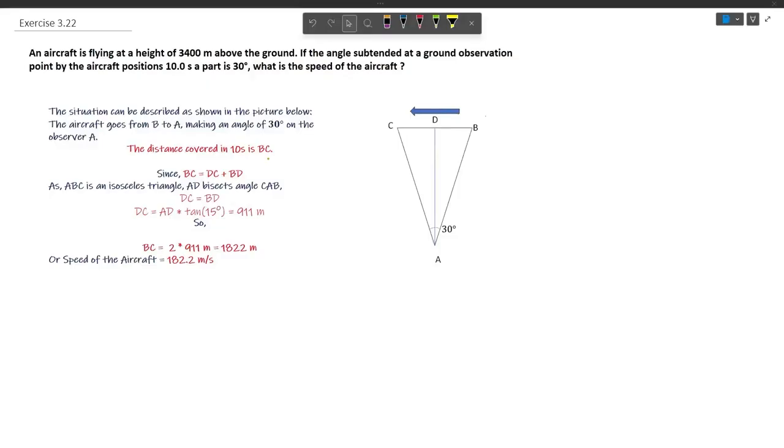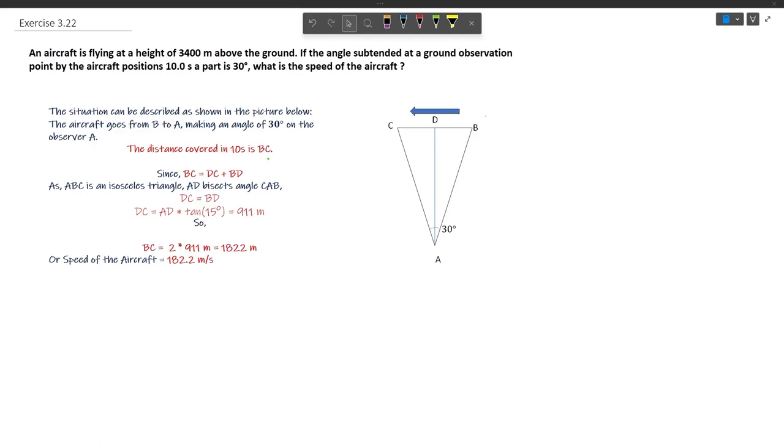The question says that an aircraft is flying at a height of 3,400 meters above the ground. If the angle subtended at a ground observation point by the aircraft positions 10 seconds apart is 30 degrees, what is the speed of the aircraft? So the aircraft travels from point B to C and the ground observation point is at point A. When the aircraft traveled from B to C, it subtended an angle of 30 degrees at the ground observation point. So we can assume this as a triangle situation.